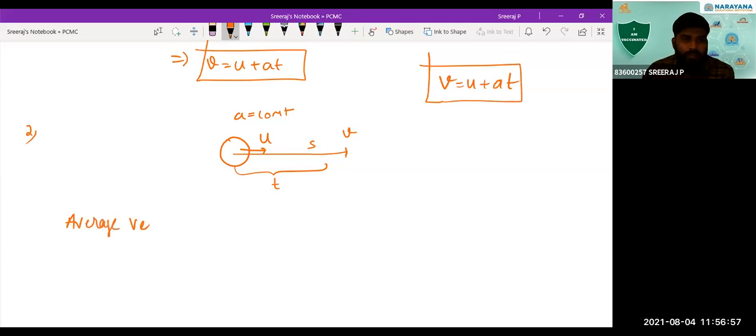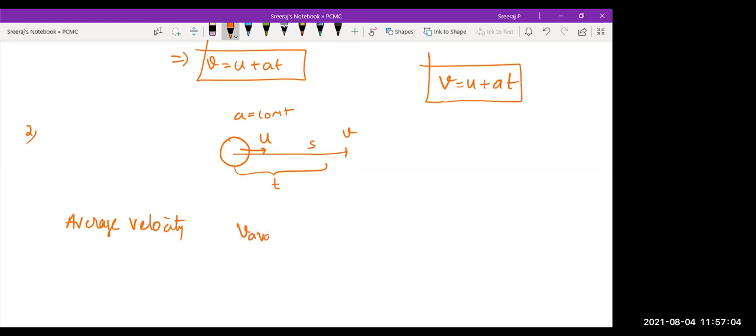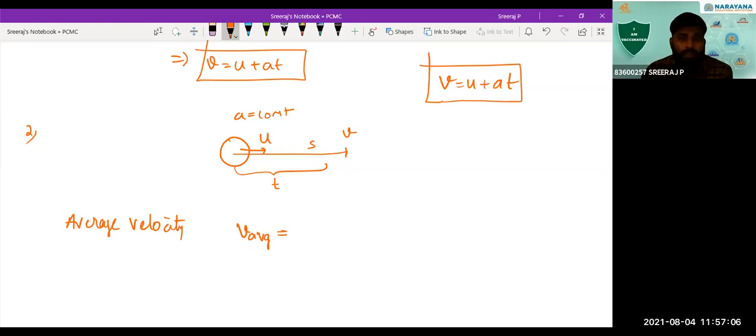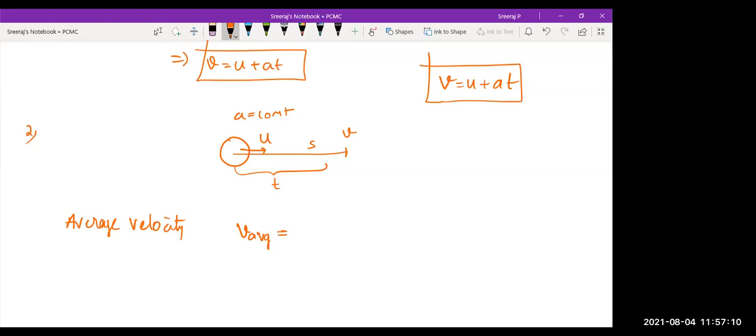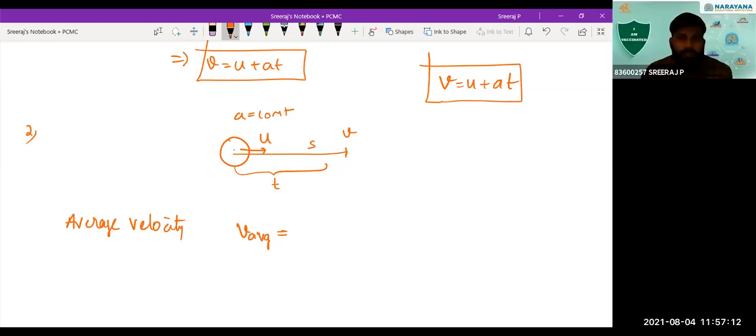How do you find the average velocity? Not in terms of total displacement over total time; we are going to find it in terms of u and v. Basically, the initial velocity was u, the final velocity is v, and the time interval is t, given a constant acceleration. So the average velocity in this case is the sum of the velocities divided by 2.